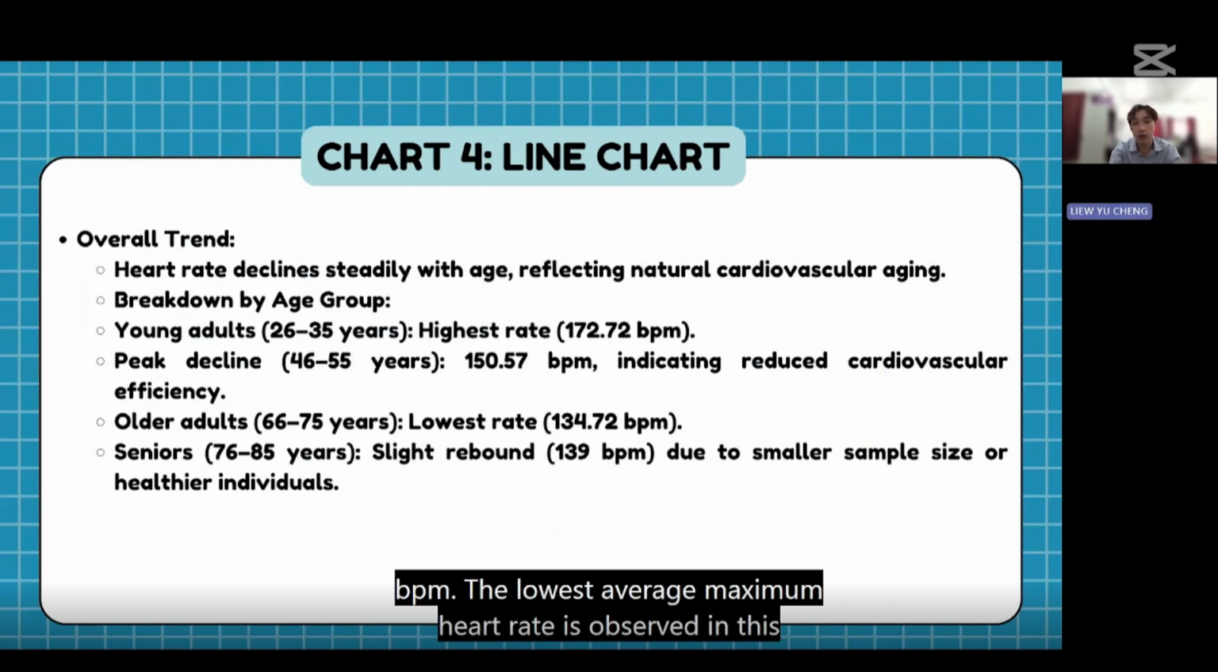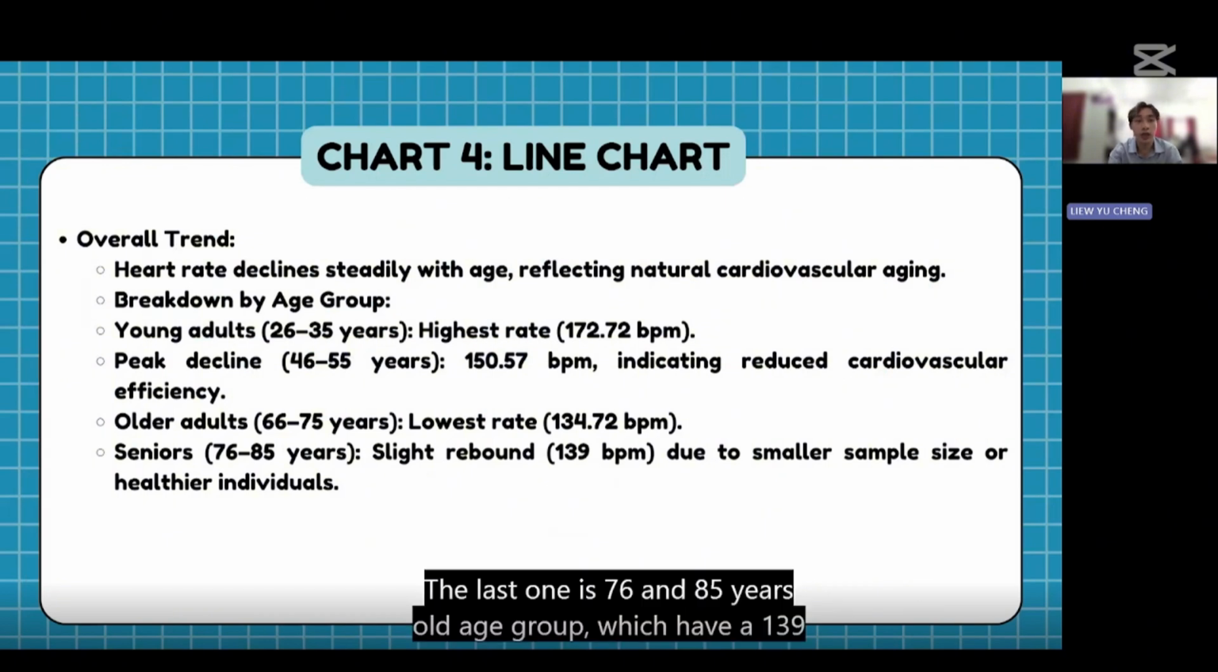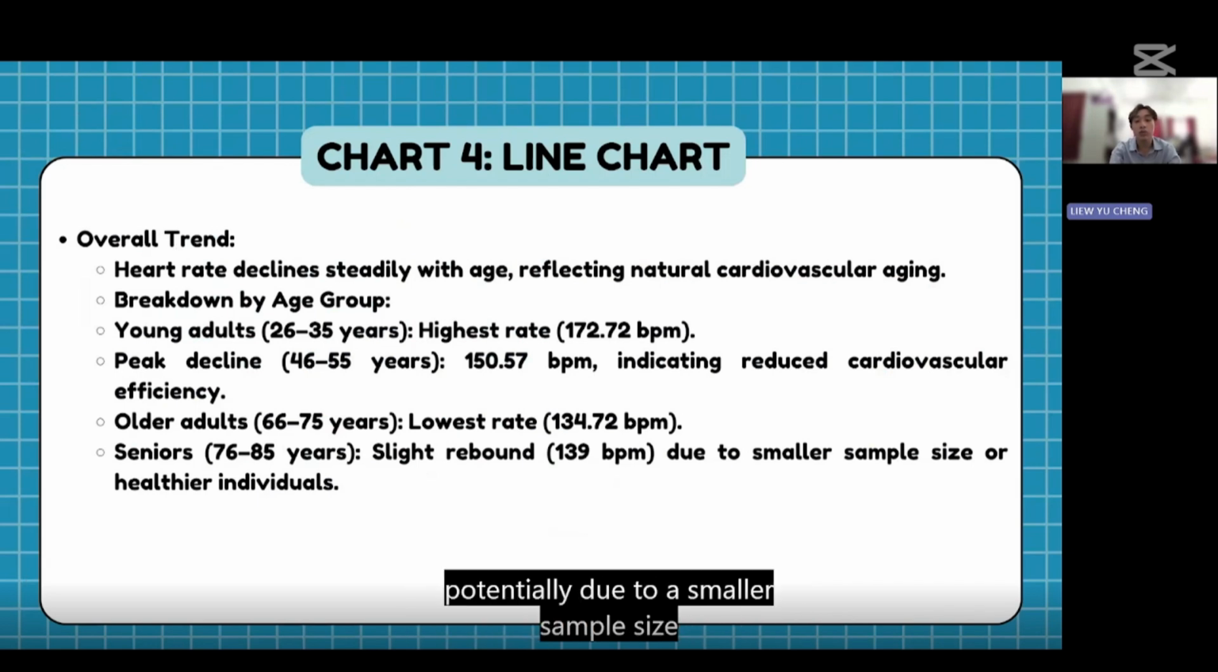The lowest average maximum heart rate is observed in this age group, following the natural aging process. The last one is the 76 to 85 years old age group, which has a heart rate of 139. A slight rebound in the maximum heart rate is observed, potentially due to a smaller sample size or survivorship effects.